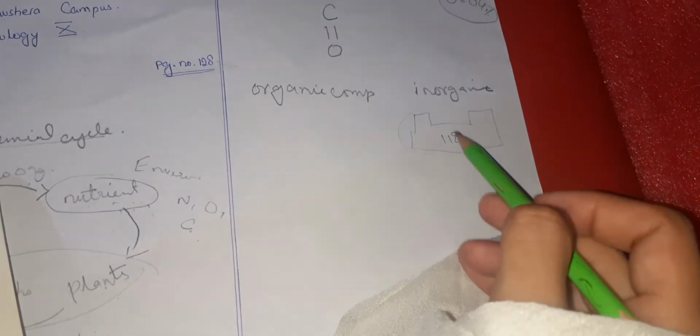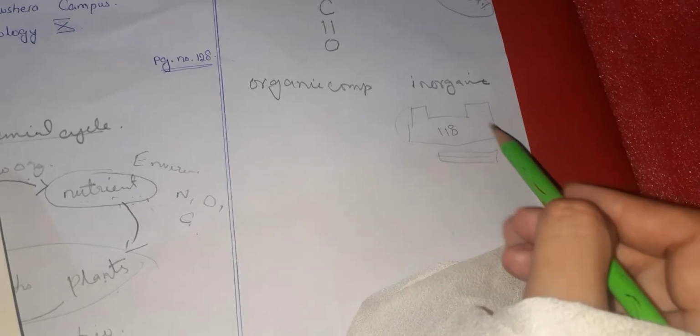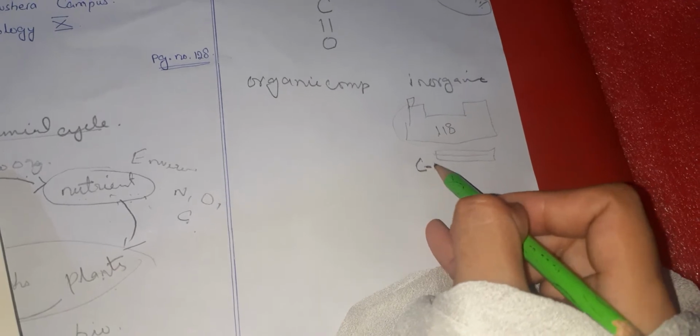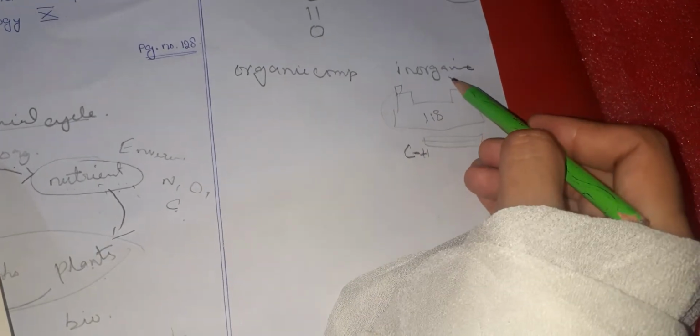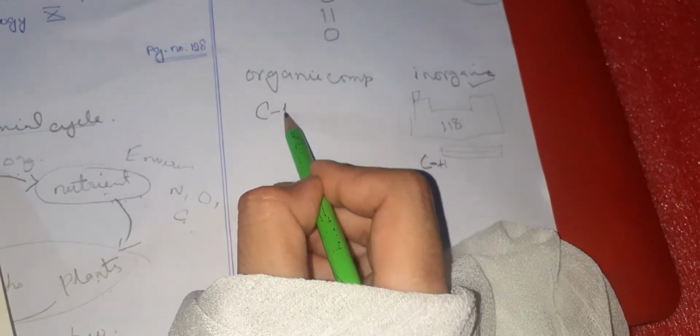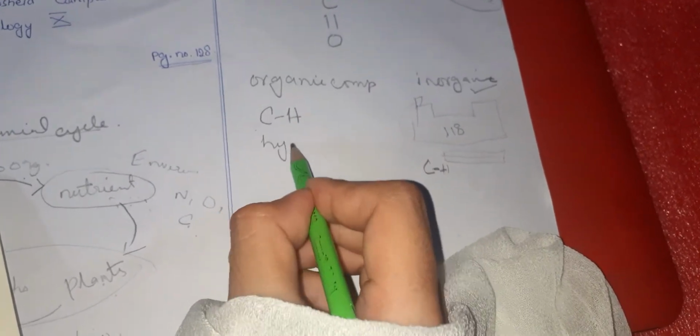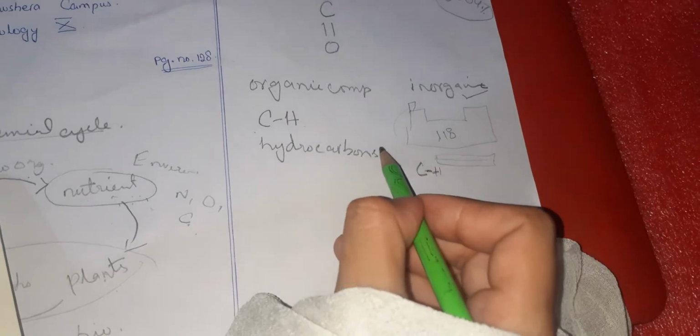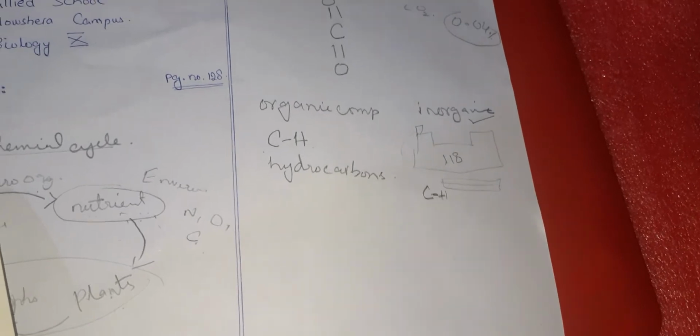So all the elements in the periodic table except carbon bonded with hydrogen are known as inorganic compounds, whereas all the compounds made up of carbon and hydrogen, carbon bonded with hydrogen, are known as hydrocarbons. So the compounds made up of hydrocarbons are called organic compounds, right?